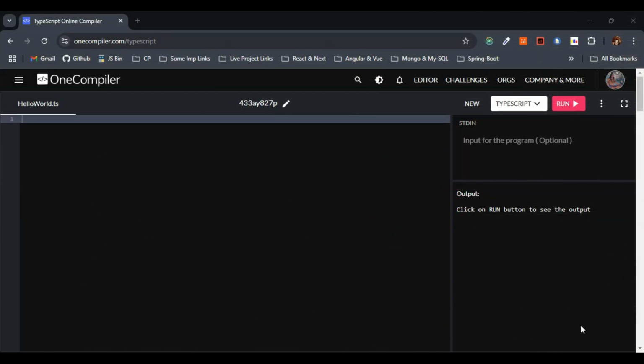Hello everyone. Previously, we had discussed the advanced JavaScript concepts, around 100 concepts in JavaScript. I assure you, most of the interview questions will be based on those concepts itself. If you go through those concepts, you can clear any JavaScript interview. Now we will be discussing the TypeScript concepts, right?